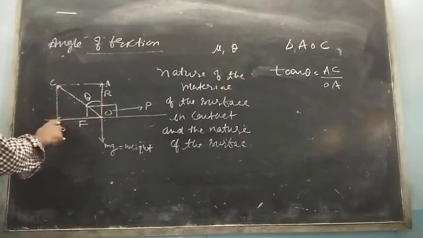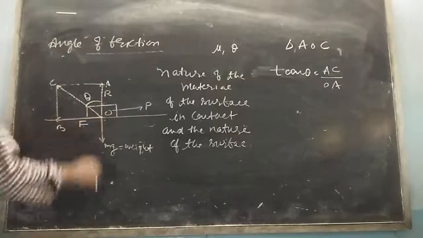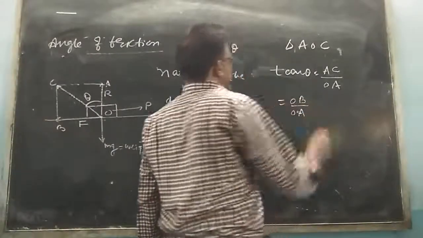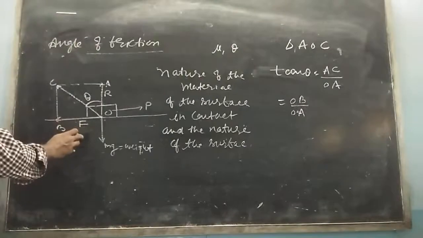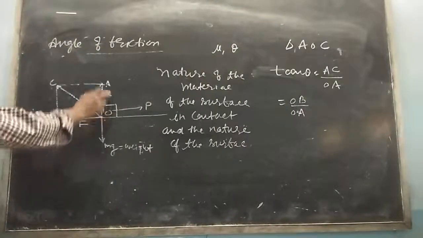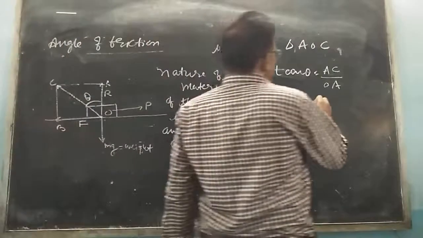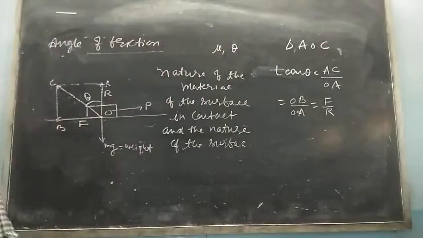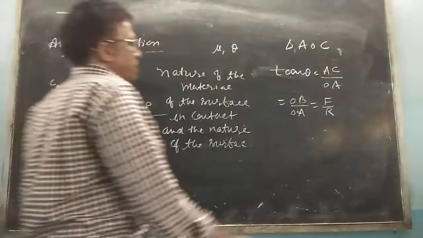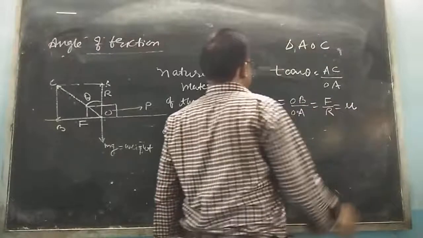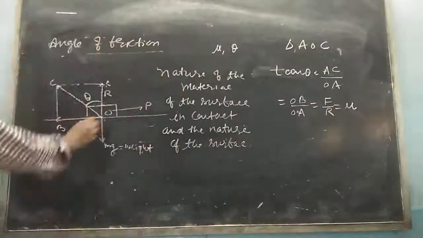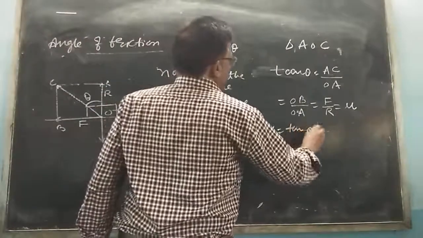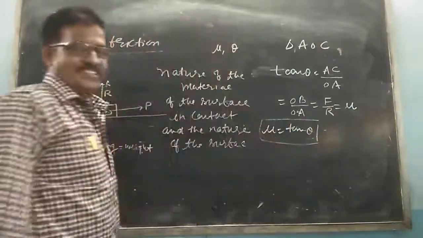AC is equal to OB, so it is OB divided by OA. What is OB? OB is equal to F, and OA is equal to R. So it is F upon R. This is tangent theta, and this is called the coefficient of friction mu. So mu is equal to F upon R, and mu is equal to tangent of theta. This is the relation. Is it clear?